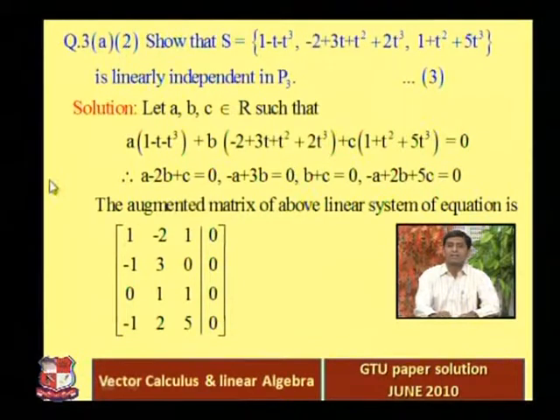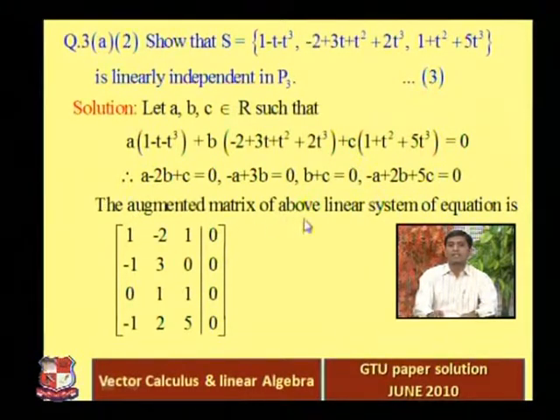So let's check. A into P1 plus B into P2 plus C into P3, that means A into (1 minus t plus t raised to 3) plus B into (minus 2 plus 3 plus t square plus 2 t raised to 3) plus C into (1 plus t square plus 5 t cube), that is equal to 0. So A minus 2B plus C is equal to 0, minus A plus 3B is equal to 0, and minus A plus 2B plus 5C is equal to 0.